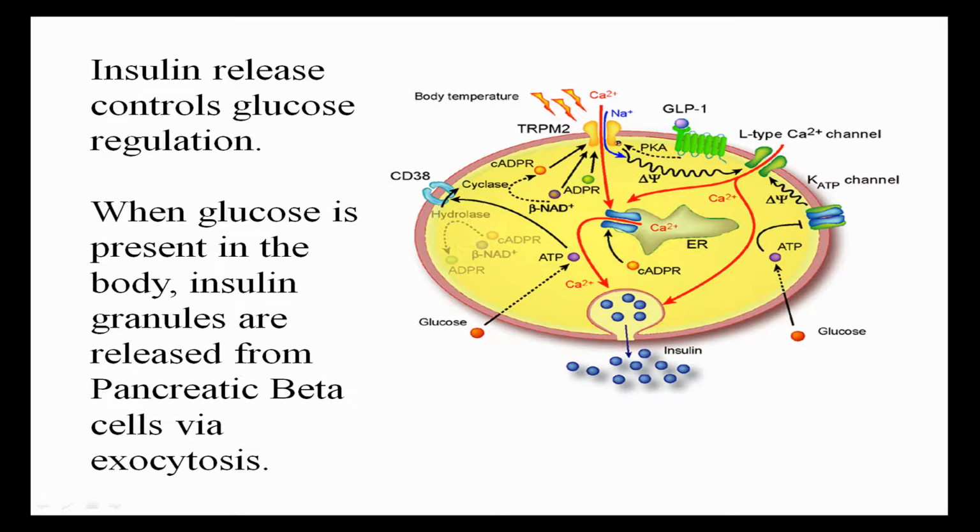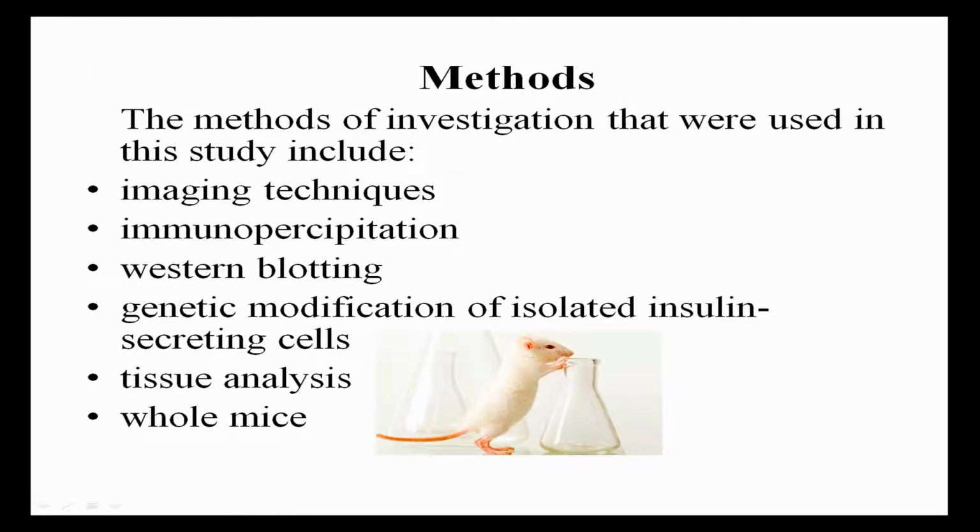The methods of investigation that were used in this study include imaging techniques, immunoprecipitation, Western blotting, tissue analysis, as well as genetic modification of isolated insulin-secreting cells, and whole mice to investigate, obviously, the impact of anchoring proteins on glucose metabolism and insulin release. Also, hormone secretion studies, in vivo metabolism studies, isolated islet studies, and statistical analysis and molecular modeling took place.